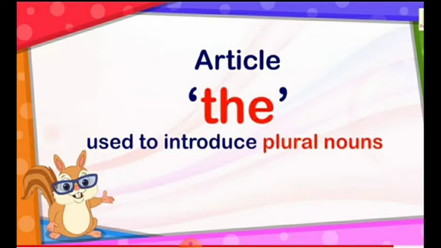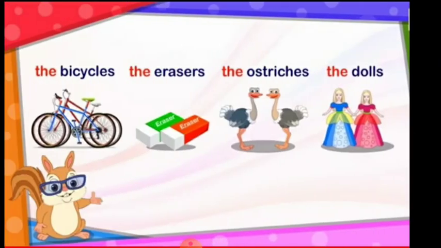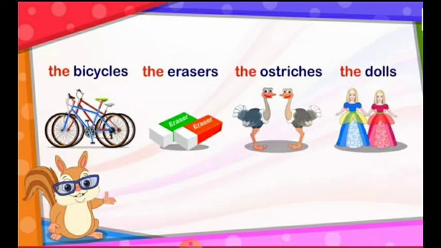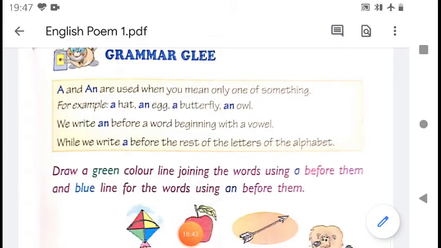A bicycle, the bicycles. An eraser, the erasers. An ostrich, the ostriches. A doll, the dolls. Okay? So I hope children, a and an is clear to you now.